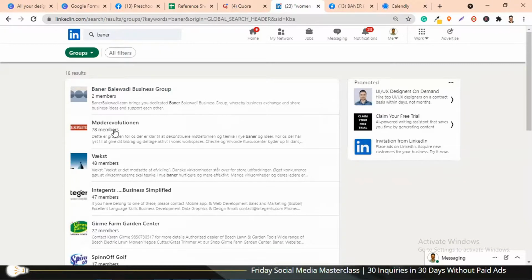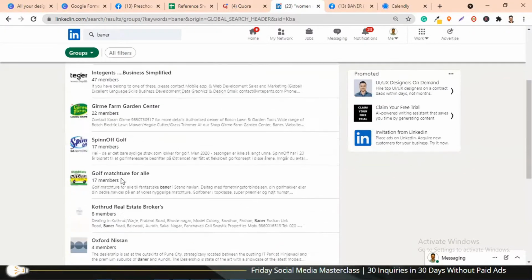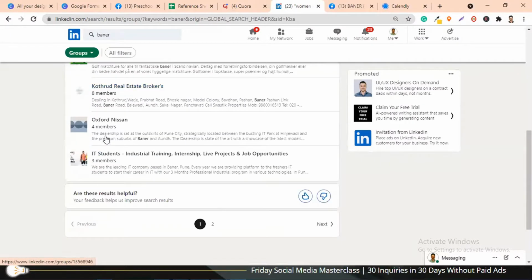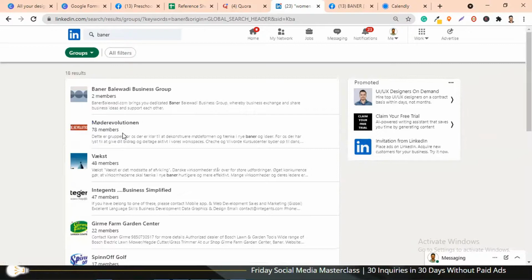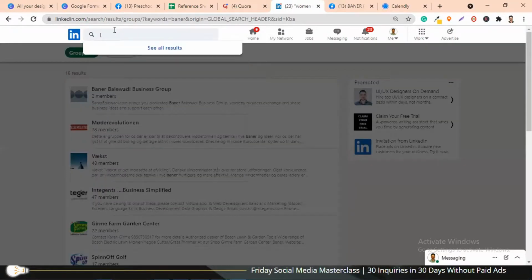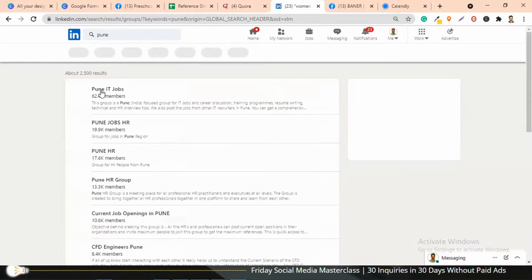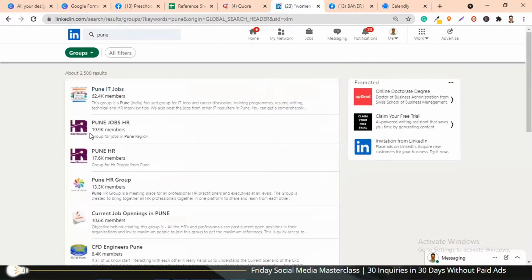Okay, now you will see there are a few groups wherein you see a good amount of members. So go through real estate. On LinkedIn, you will not have groups with 10,000 or 15,000 members, but just do multiple searches. If you simply search for Pune, you will see that there are so many groups, like Pune IT jobs or Pune HR group. So just start getting added to these groups on a daily basis.